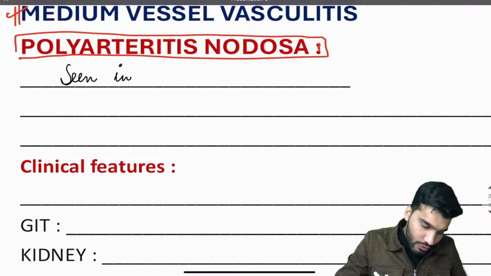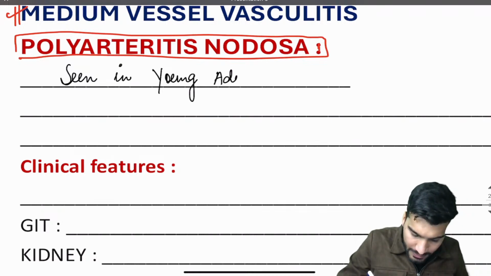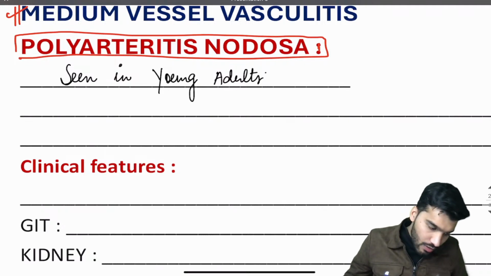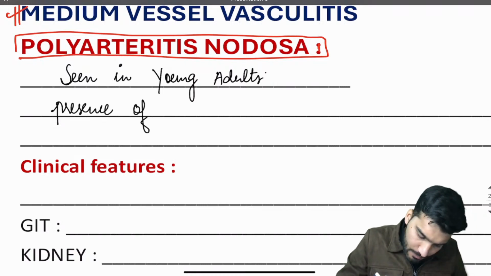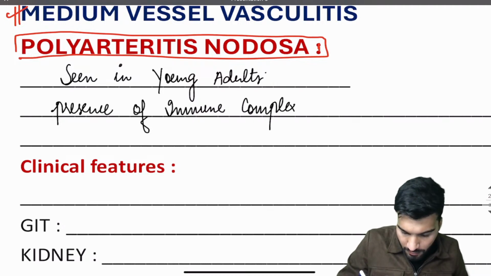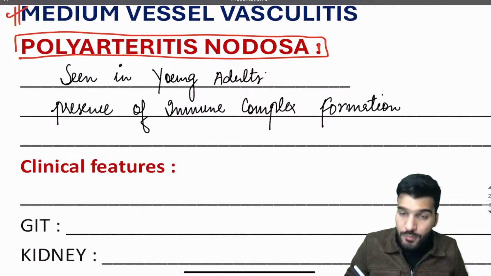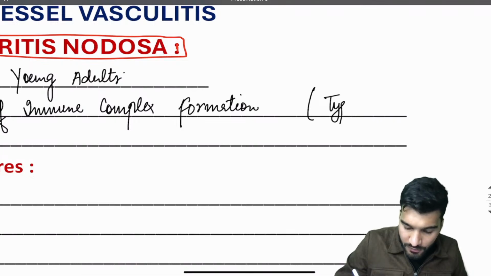You will get the PDF for sure. You can ping me on Telegram as well, I will share the PDF, no problem. It's seen in young adults. After that there is a presence of immune complex formation. Guys, which type of hypersensitivity? Type 3, we already discussed.